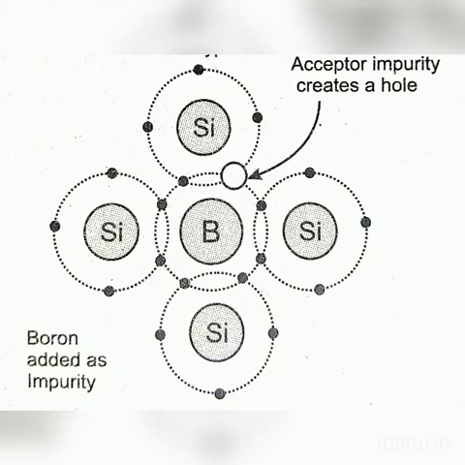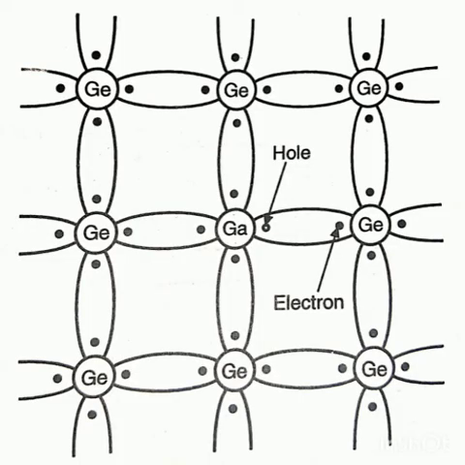Since each trivalent atom has 3 valence electrons, they will form covalent bonds with silicon atoms, but the fourth silicon bond is unable to form a covalent bond with the boron atom because boron does not have a fourth valence electron. Thus, an empty space called a hole is created because of the trivalent atom.